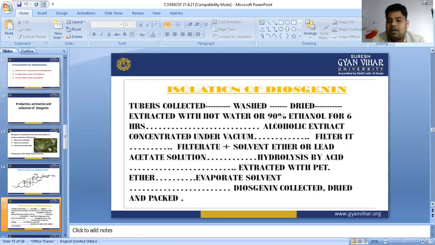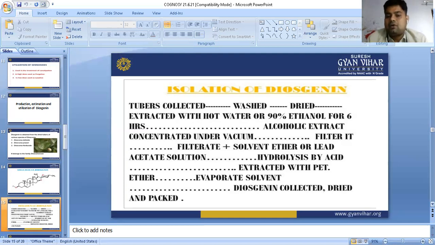If we use 90% ethanol, then the microorganisms available on the tuber are going to be killed, and it is 100% antiseptic, you can say. A preparation free from microorganisms is prepared, and we do the extraction for 6 hours. First the tuber is collected, then washed, then dried, and then extracted with 90% ethanol for 6 hours.